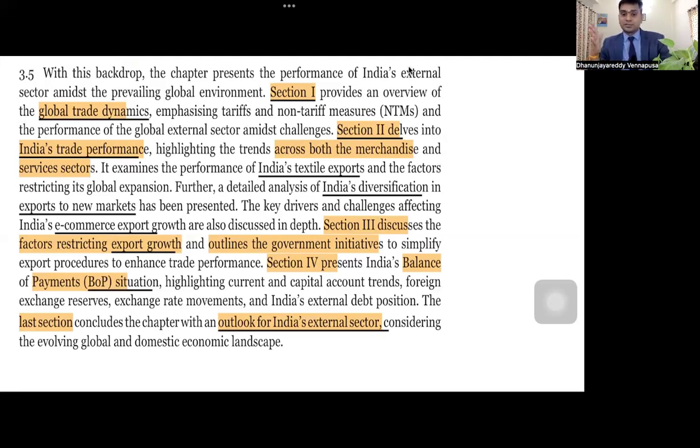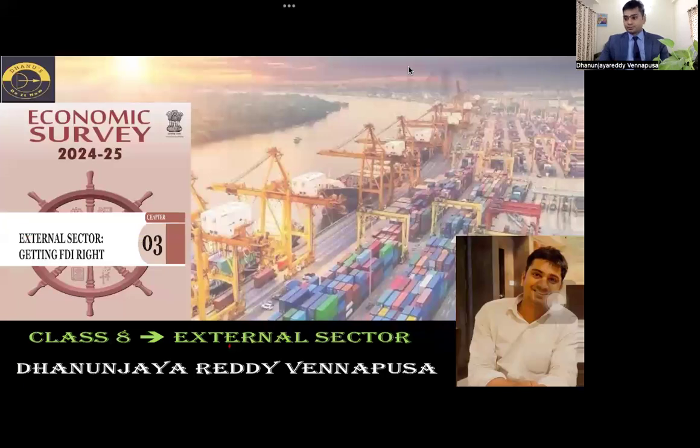And section 4 discusses the balance of payments, and section 5 discusses what is the way forward for India as far as the external sector is considered. So in brief, these are the 5 sections in chapter 3 of Economic Survey 2025. So let me go through the analysis of this step by step.